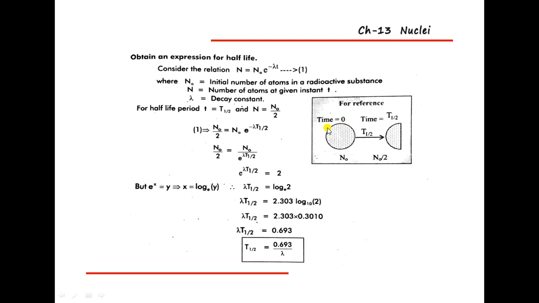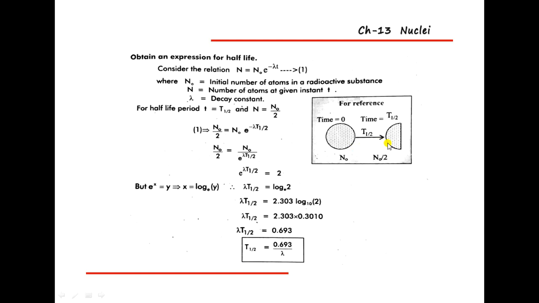If for the small time, initially the time will be 0, and suppose at a time t, for the half-life, half of the radioactive substance will be reduced, then t becomes t half. N naught is the number of atoms present for the full substance.